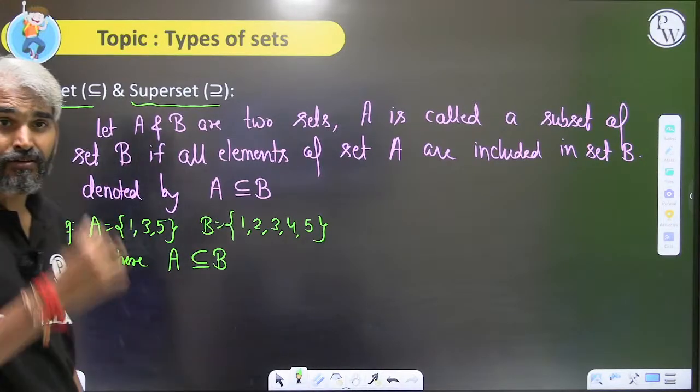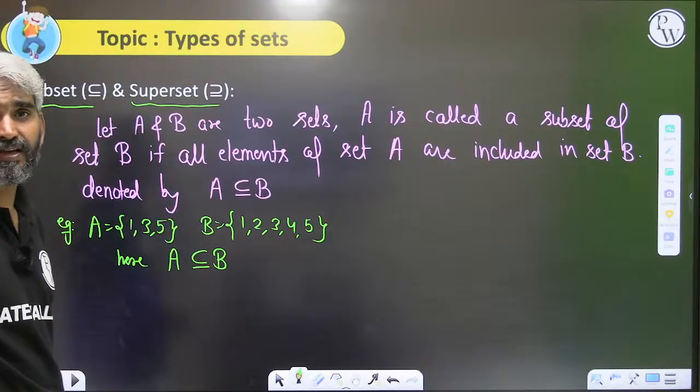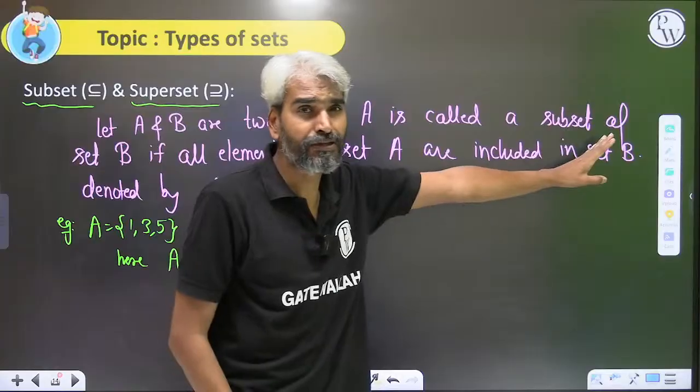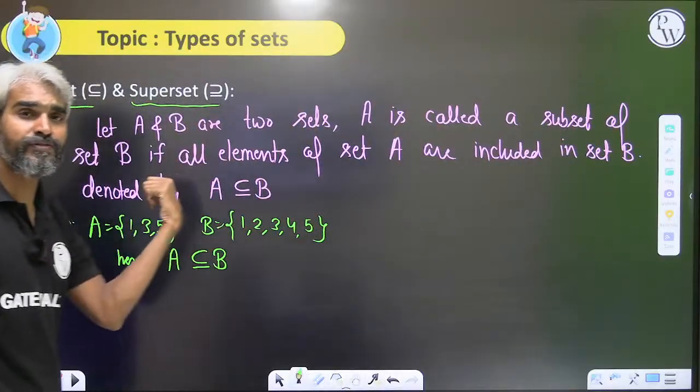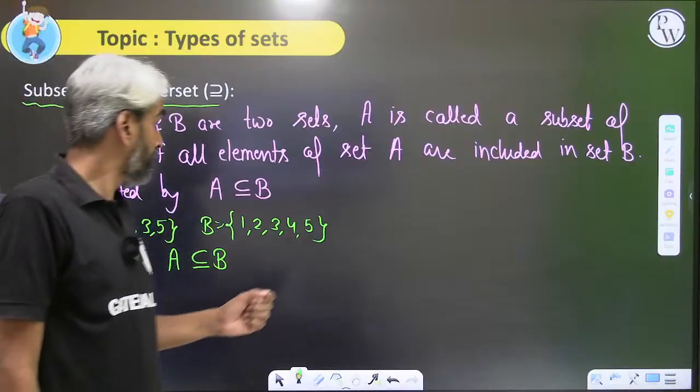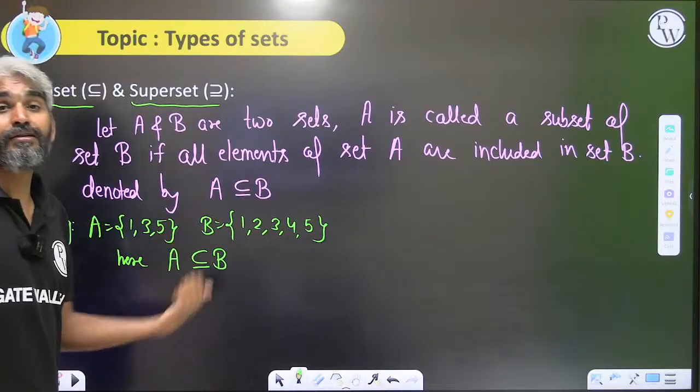Now please check whether B is a subset of A or not. If A and B are two sets, then A will be called a subset of B if all the elements of set A are included in set B. So when exactly will B be called a subset of A?